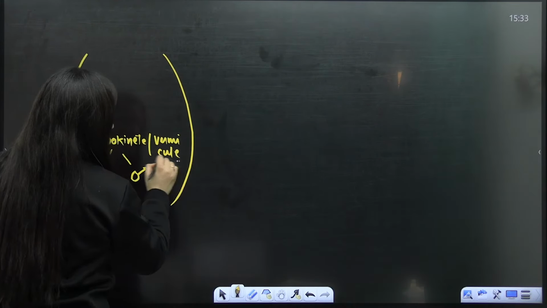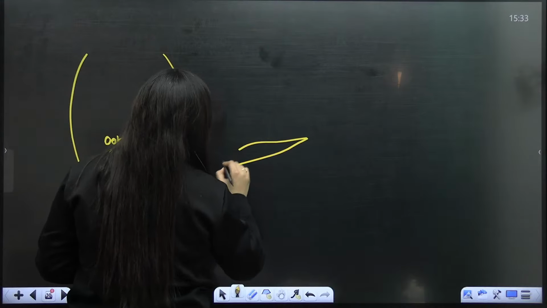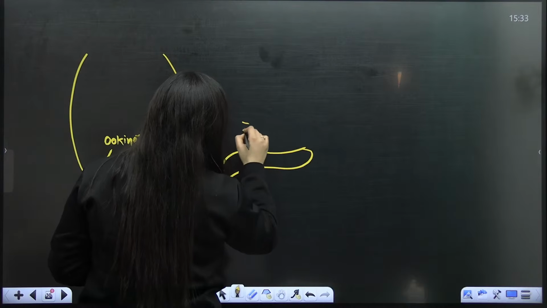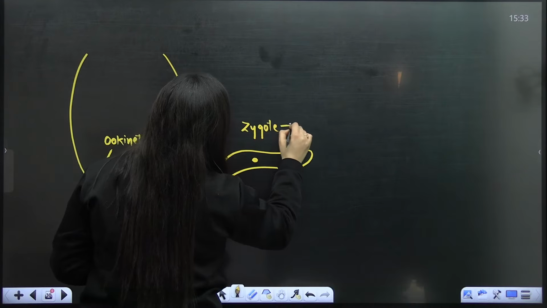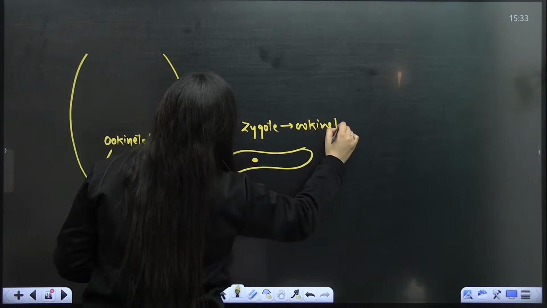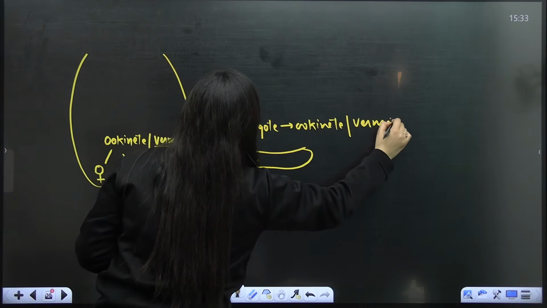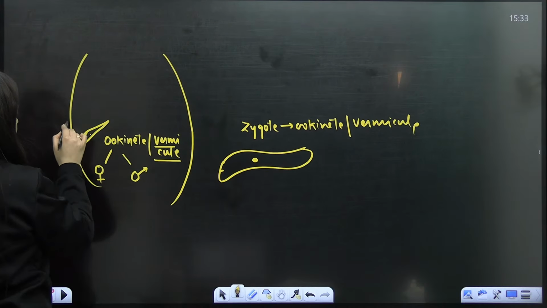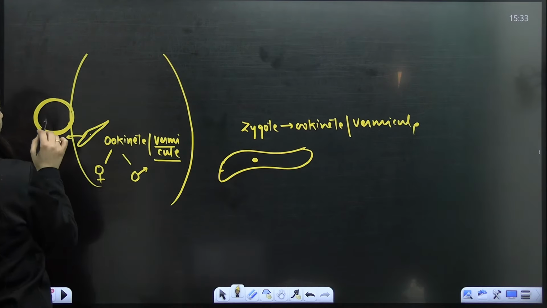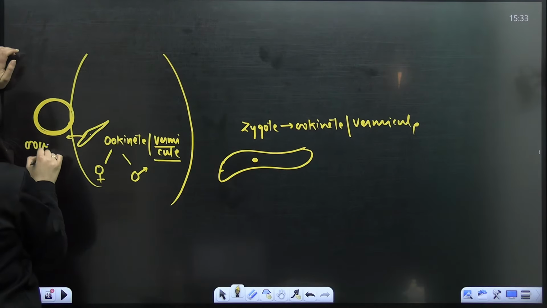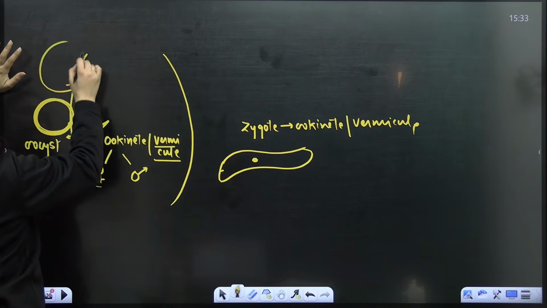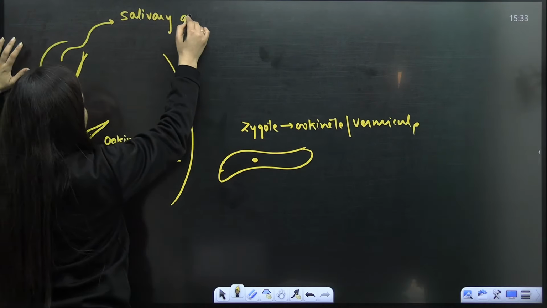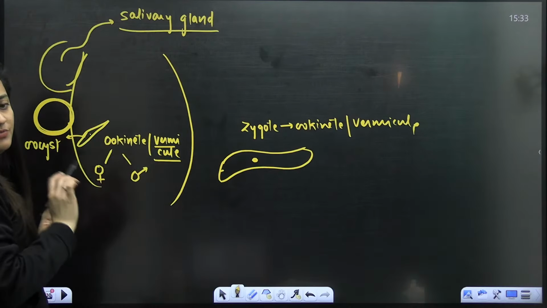So in the case of this malarial parasite Plasmodium, this is what you have to remember: the zygote is motile. Actually the zygote is the ookinete, the vermicule, the motile zygote. It will find its way, enter the gut wall, and become circular, and then you will call it an oocyst. Further division will occur, so many sporozoites will form and pass to the salivary glands of the mosquito. That's the life cycle of this malarial parasite.